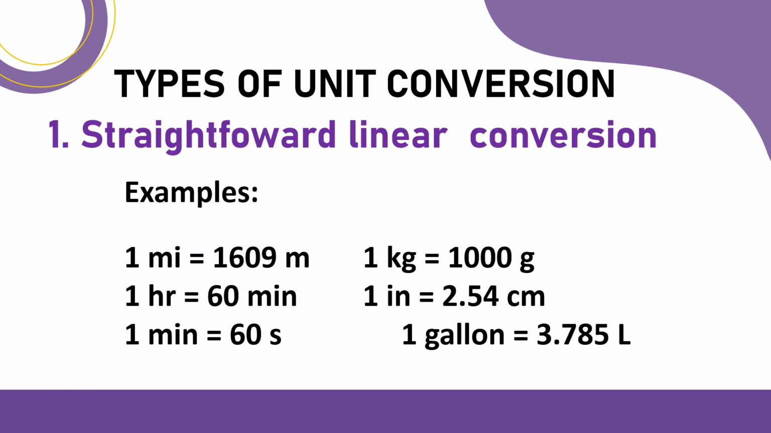Now, there are different types of unit conversion. First, we have the straightforward linear conversion, wherein we change a measurement from one unit to another within the same dimension using a fixed conversion factor. Shown in this slide are different conversion factors. For every 1 mile, you have 1,609 meters. For 1 hour, you have 60 minutes. 1 minute, you have 60 seconds. 1 kilogram, you have 1,000 grams. 1 inch, you have 2.54 centimeters. And for 1 gallon, you have 3.785 liters.